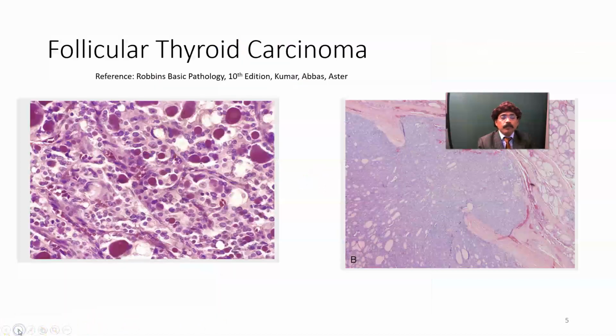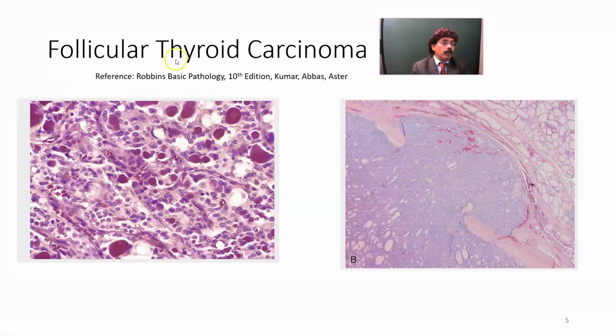Okay, so we got follicular thyroid carcinoma. We can see the follicle with colloid. This is the colloid. Okay, and in follicular thyroid carcinoma we must find that it invades the capsule and blood vessels, and it may metastasize to the bone and the lung, certainly initially to the cervical lymph node.